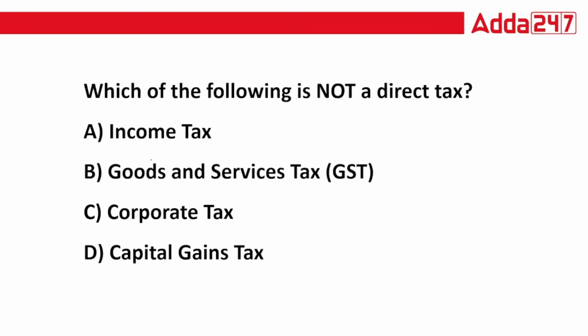Okay, now next. Which of the following is not a direct tax? Income tax, goods and services tax, corporate tax, capital gains tax. So income tax is also your direct tax. Okay, so this is not your correct answer. Corporate tax applicable on companies. Capital gain in case of shares, mutual funds, land, building. When you are selling assets, at that time you are getting capital gains tax. So GST is not your direct tax, it is your indirect tax.